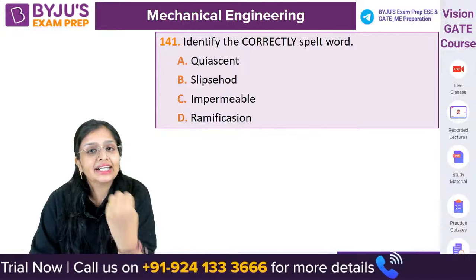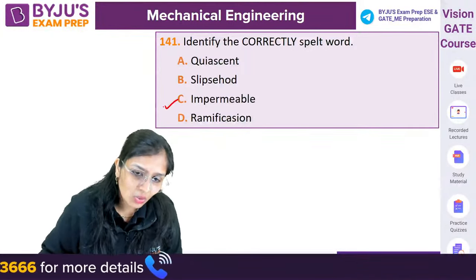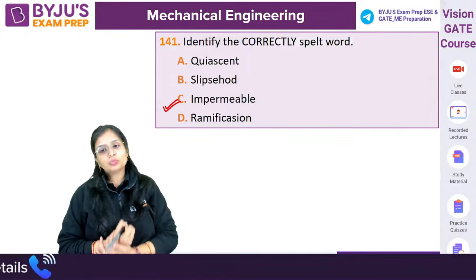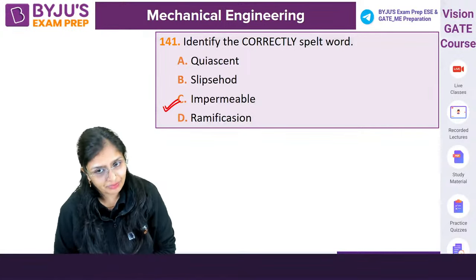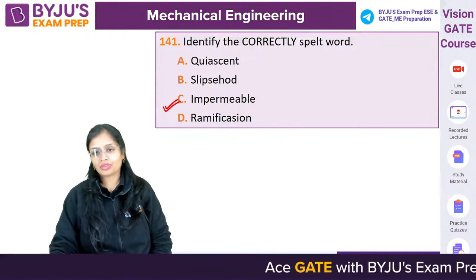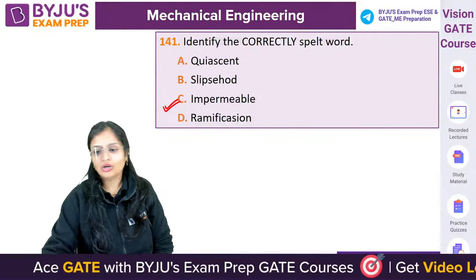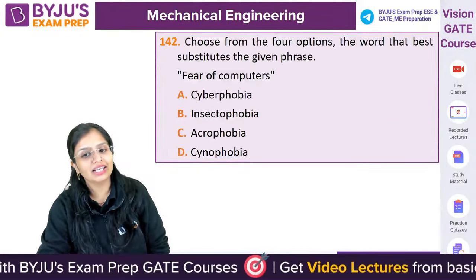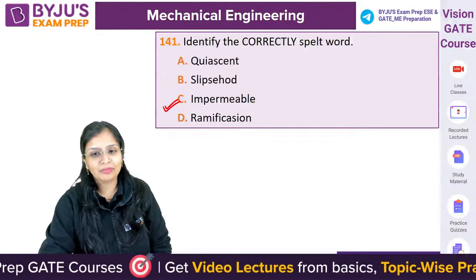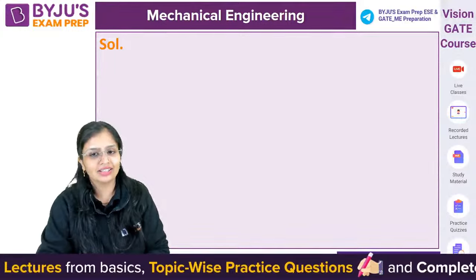Identify the correctly spelt word. Here, impermeable is the only word whose spelling is correct. Here it should be quiescent, the spelling is written wrong. Okay, only C is the one whose spelling is correct. I mentioned impermeable because civil people would have answered it, since they have a chapter in geotech regarding that.